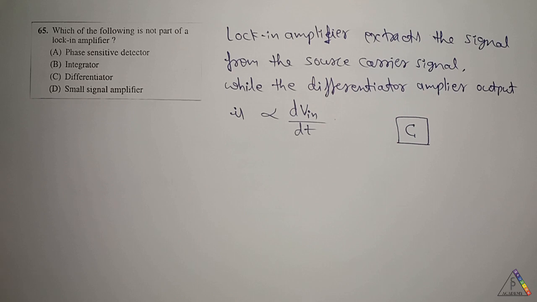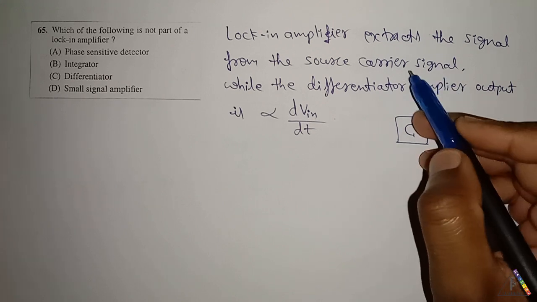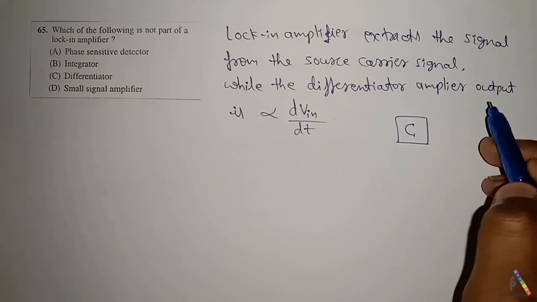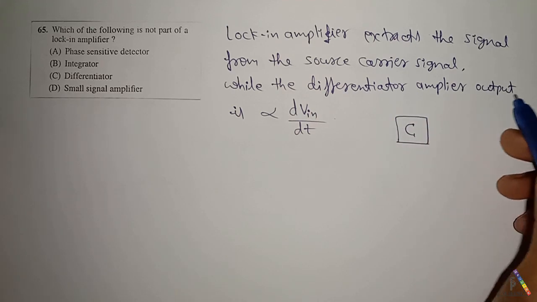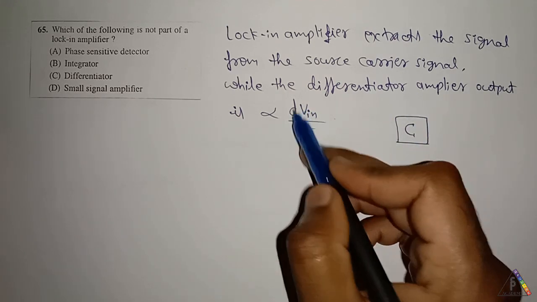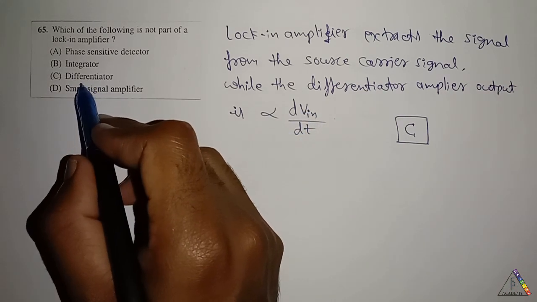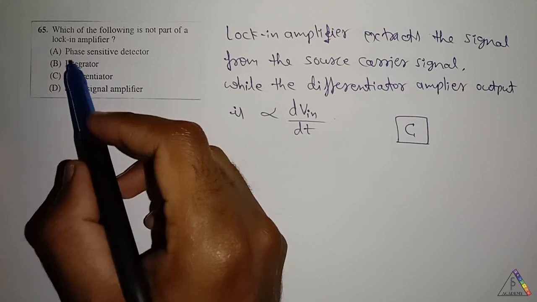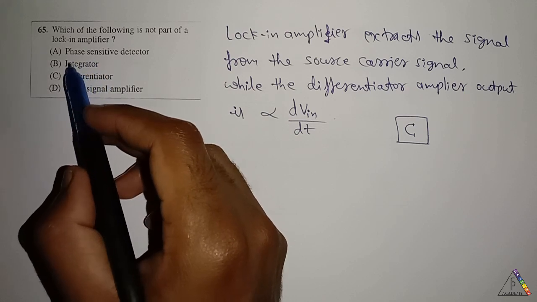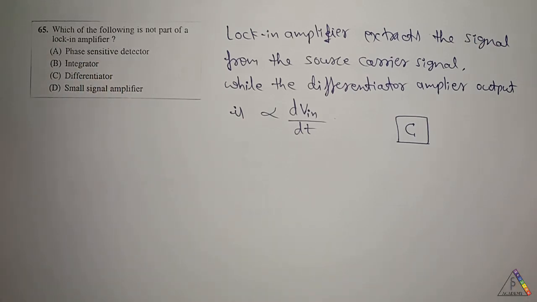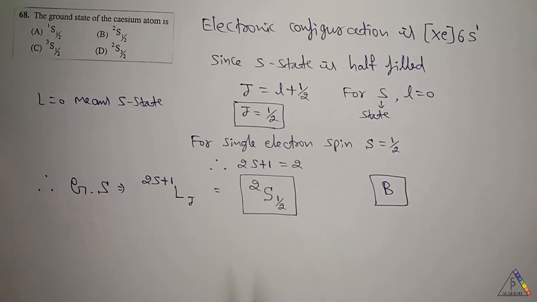Next question is, which of the following is not part of a lock-in amplifier? The lock-in amplifier is the amplifier which extracts the signal from the source carrier signal, while a differentiator amplifier is one whose output is directly proportional to the rate of change of input. Therefore, the differentiator amplifier won't be a part of a lock-in amplifier. Therefore, for this question, the answer is option C.